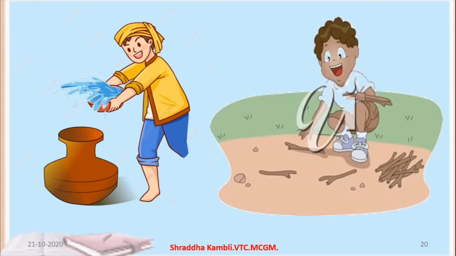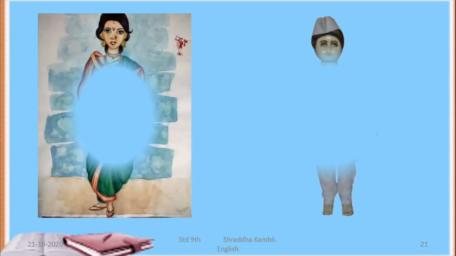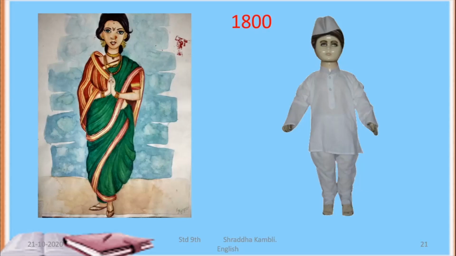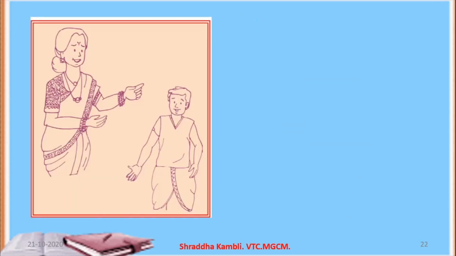More than that, as you go again into the previous era, that is during the 1800s, look at the clothes. And again, what difficulties these people had in their lives. You can read from the drama in your textbook. So their life was more difficult. They had to go to the forest, and they had to get water from the river, and so many other things. If you read the drama, you will come to know. Okay, so instead of going on and explaining each and every part, I hope you have understood the main idea or the gist of this particular drama.